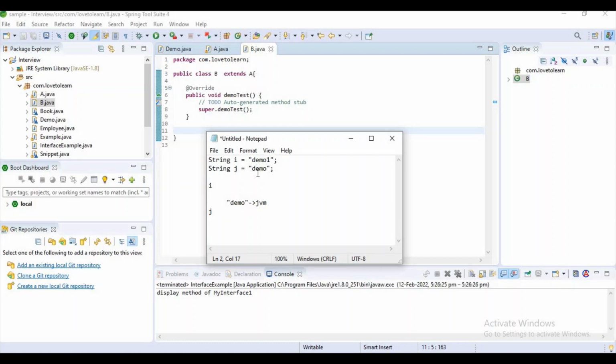What happens is, suppose I have modified this I value to demo1. Then I will be pointed to some other string, demo1. I will be pointing to a new object demo1, but J will still be pointing to this demo only. It means there may be a chance of many objects reusing the same reference, and if one changes, the others would also be affected. So that is the reason the string is immutable in Java.